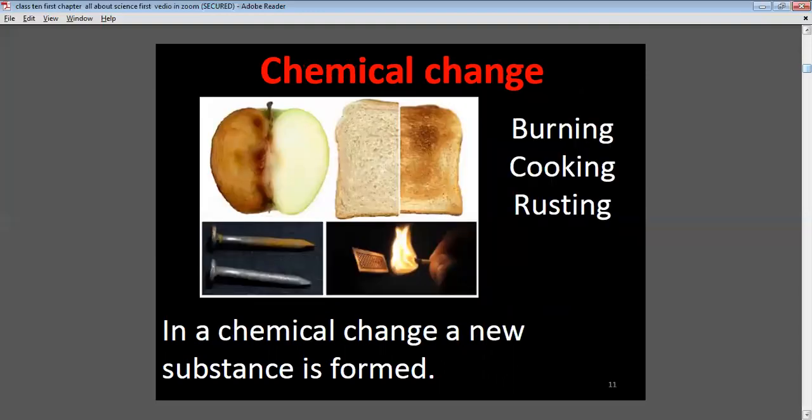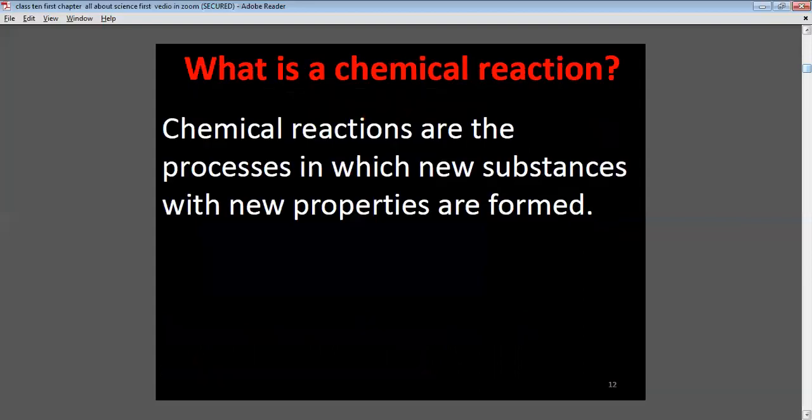Chemical change. In a chemical change, a new substance is formed. While burning, ash is formed. While cooking rice, when you boil it, there is a formation of cooked rice. Rusting: iron nails exposed to atmospheric oxygen react and form rust. What is a chemical reaction? Chemical reactions are processes in which new substances with new properties are formed.